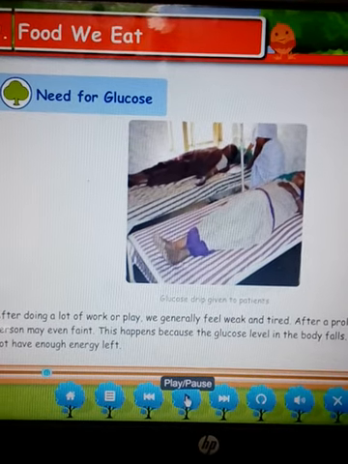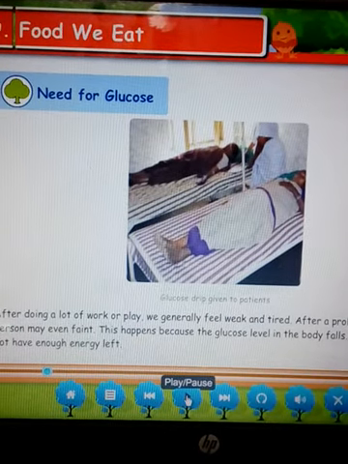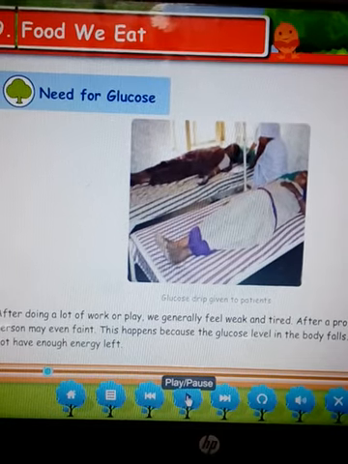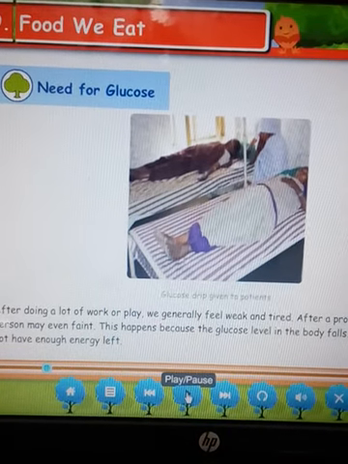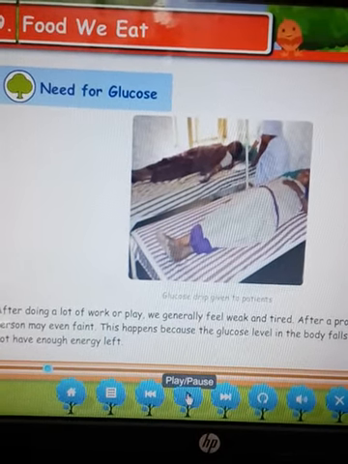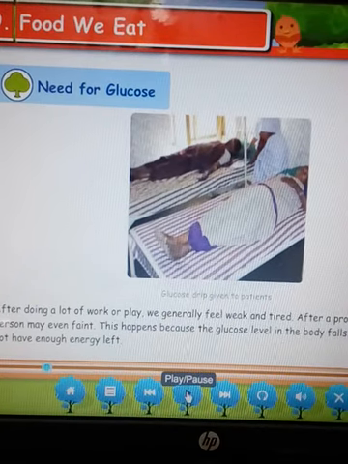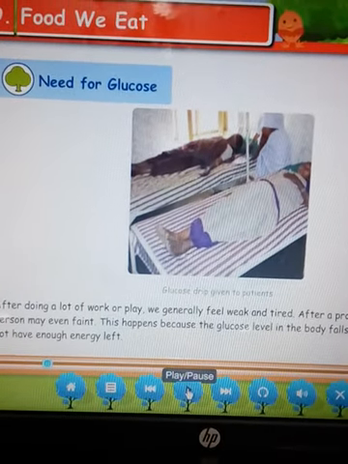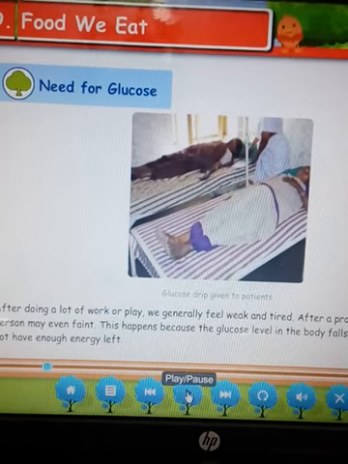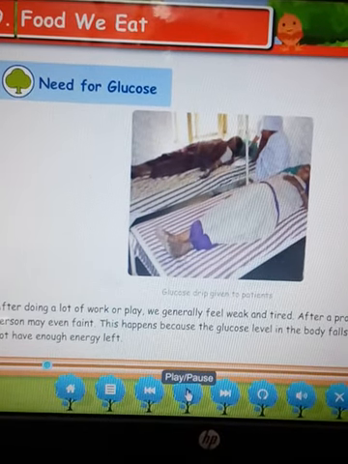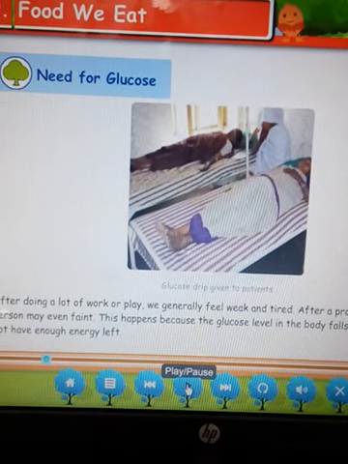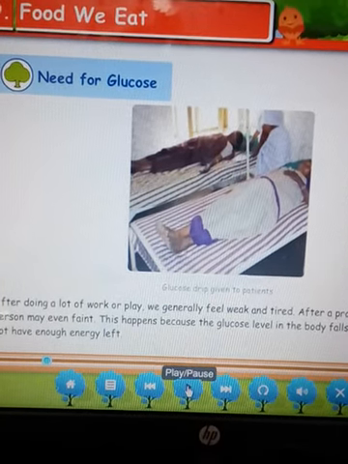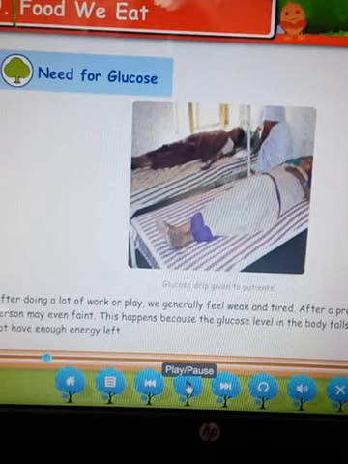While students are running, or people are running on the playground for a big distance, after completing their running, they faint. Why does it happen, children? Because the glucose level in the body is falling down. It is becoming very low, and when our energy level is getting down, we are feeling dehydrated also.